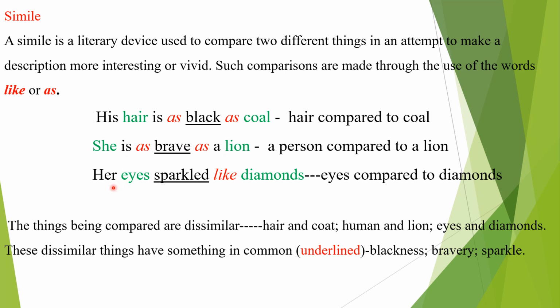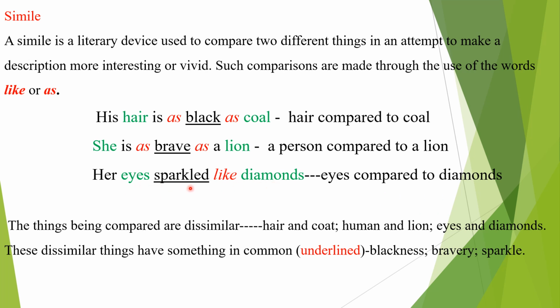Let's see one more example. Her eyes sparkle like diamonds. Here eyes are compared to diamonds. We use like to compare these two different things. The comparison is made through the use of the word like. So it is a simile. What is the common thing here?